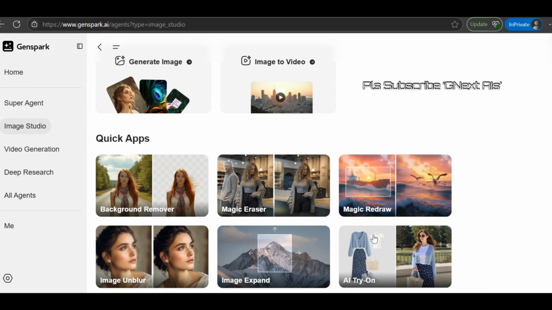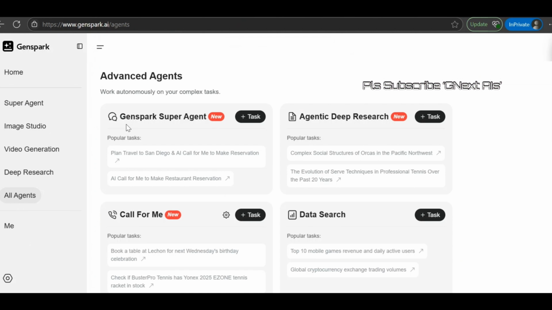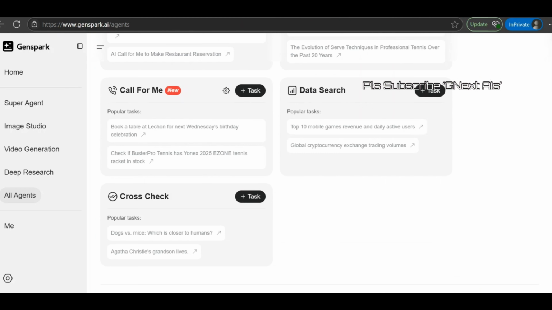So in this way, we will also try with the super agents and all the agents, what exactly they can do, how they can call, how they can create agentic flows and all, in the coming sessions.